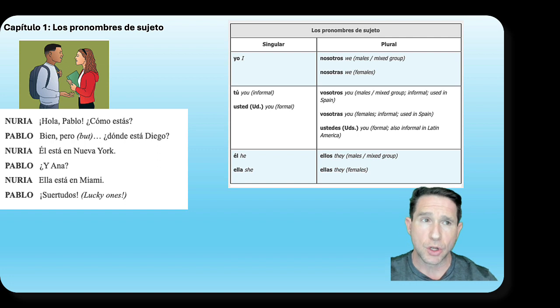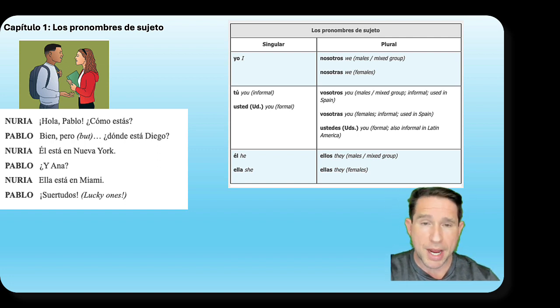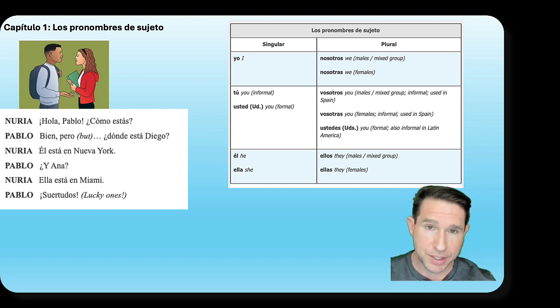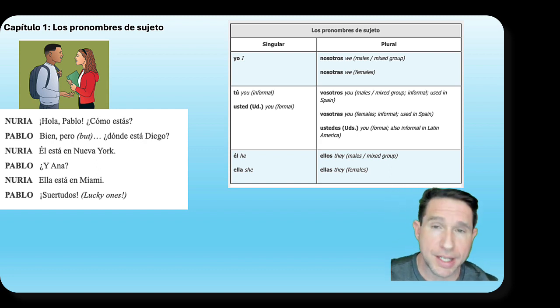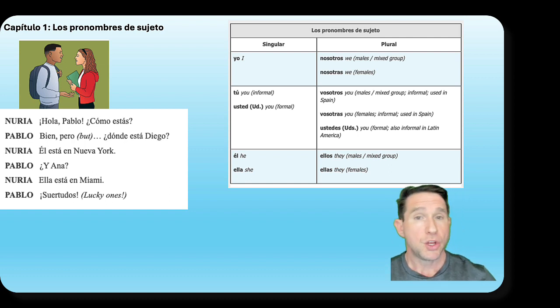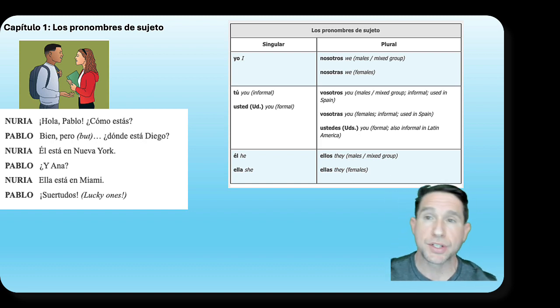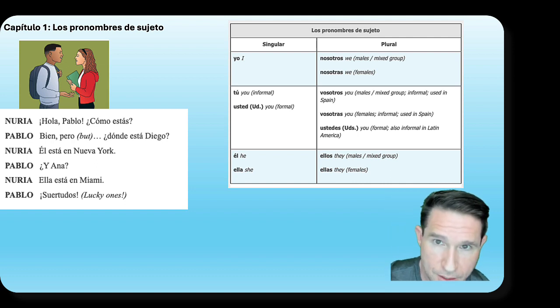So today is los pronombres de sujeto, right? Remember, subject pronouns exist in all languages. We're so used to saying these in English all the time. They're the same sort of concept behind it as we see in Spanish, right? You have your first person, yo, second person, tú or usted, informal versus formal, he, she, él, ella. These are singular subject pronouns, right?